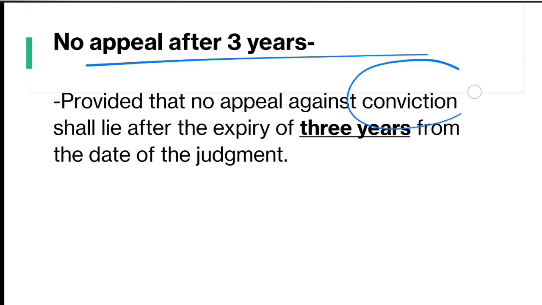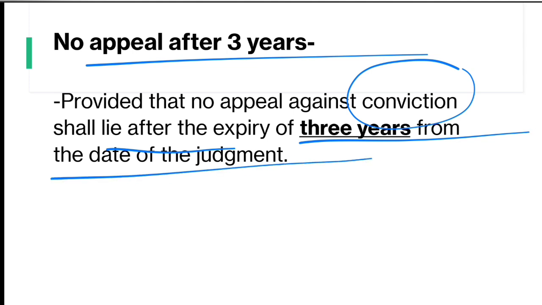No appeal against conviction shall lie after the expiry of 3 years from the date of judgment. So under this section, whenever the trial in absence of the accused has been conducted, an appeal must lie within 3 years from the date of judgment. So this is the proviso of subsection 7.